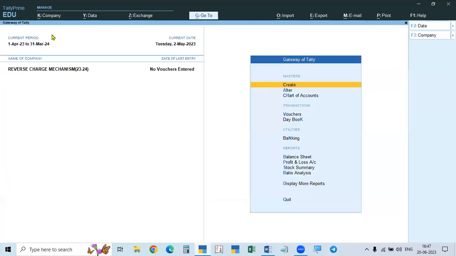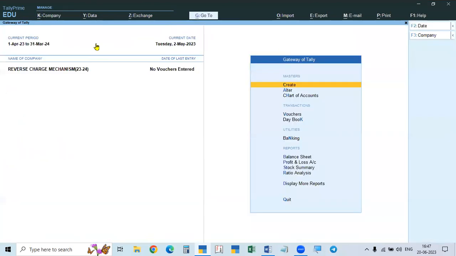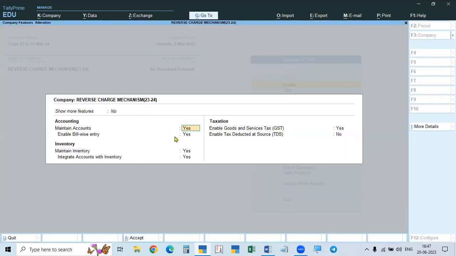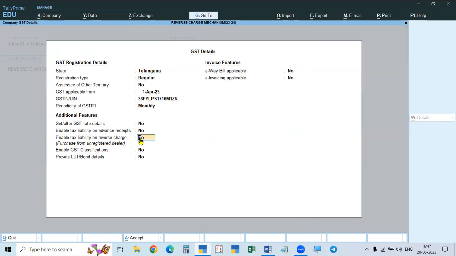If it is a newly created company, after creating the company completely, the F11 features, the company features window, will be shown. Otherwise, we have to go to F11. Everything is the same, like accounts and inventory, and in Goods and Services Tax, GST details, because we deal with goods. But here, in the additional features, enable tax liability on reverse charge. So reverse charge is to be enabled.